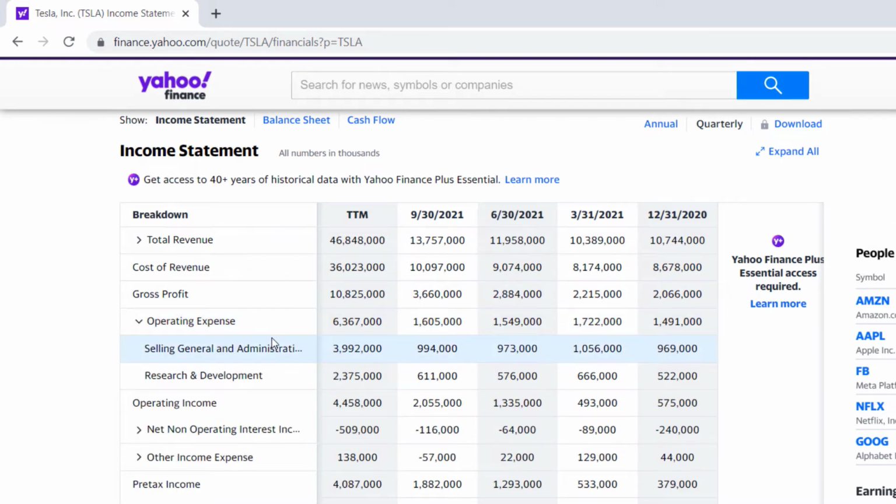One of the biggest expenses that all companies will have is what's called SG&A. Can you guess what SG&A stands for? I'm sure you did. It's selling, general, and administrative expense. The costs can vary, whether you're hiring more people or those types of things, but they tend to be more fixed costs, costs that are not involved in making the car, right? These are selling, general, and administrative expenses.